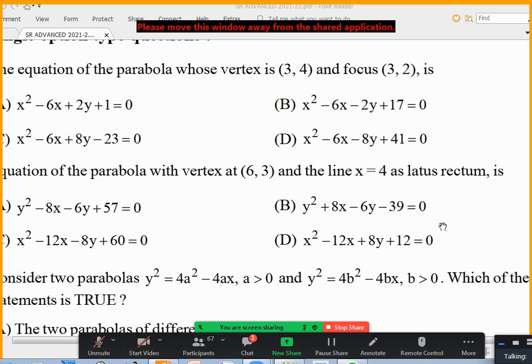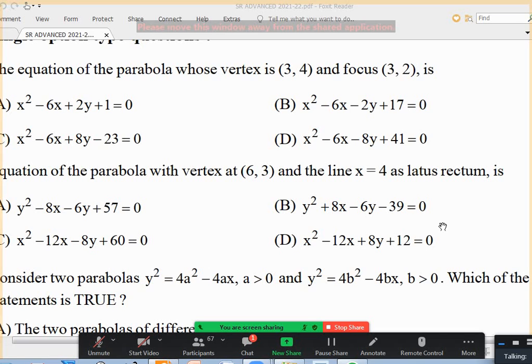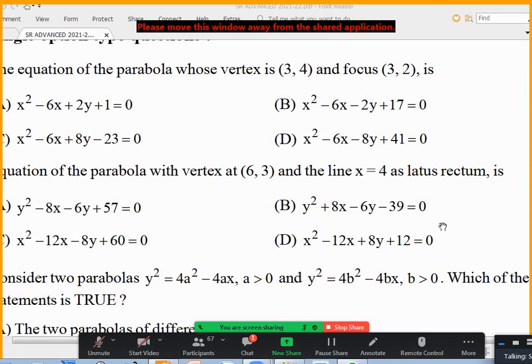So, if h comma k is 3 comma 4, h comma k plus a is equal to 3 comma 2. From this you'll get h equal to 3, k equal to 4, k plus a equal to 2. From that you'll get a equal to minus 2. Put it in x minus h whole square equal to 4a into y minus k. Same answer again. y minus 4.